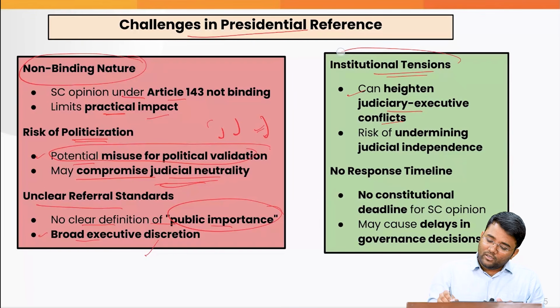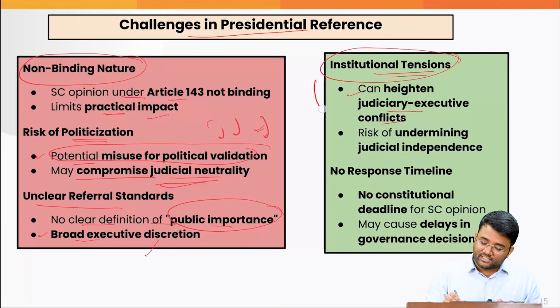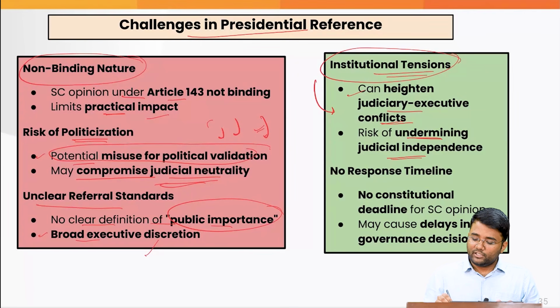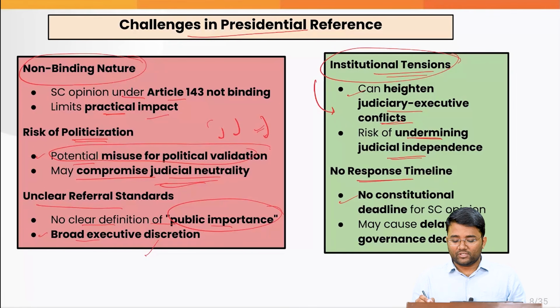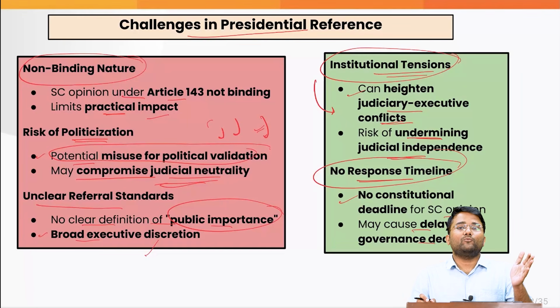So there are already a lot of tensions, a lot of friction points between the judiciary and the executive, and this can further lead to more conflicts, and it can further undermine the judicial independence, as they may have to work under pressure. Also, there is no response time, no constitutional deadline for the Supreme Court opinion, and that may cause delay in governance decisions. There is no timeline fixed by the constitution itself under which the Supreme Court should give their opinion on any presidential reference that is made.